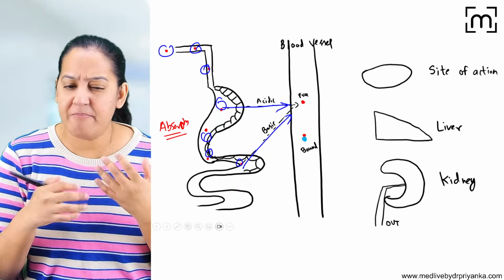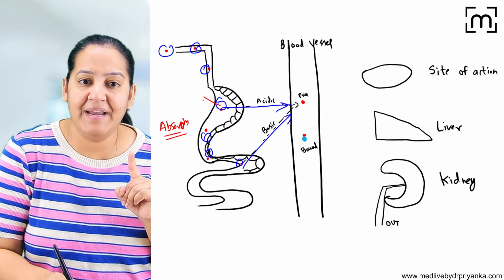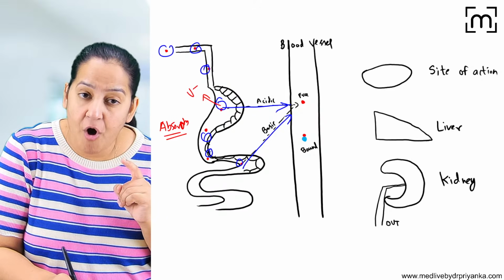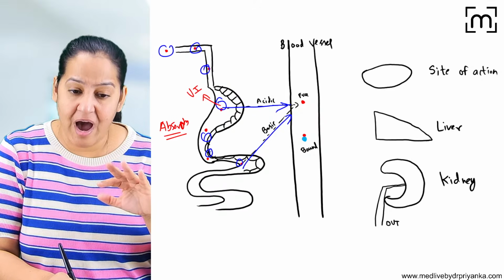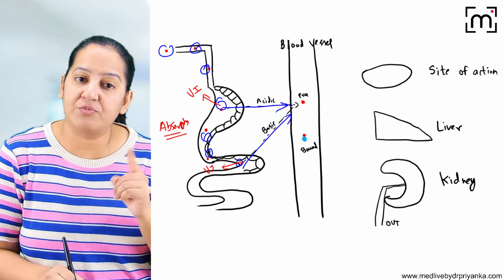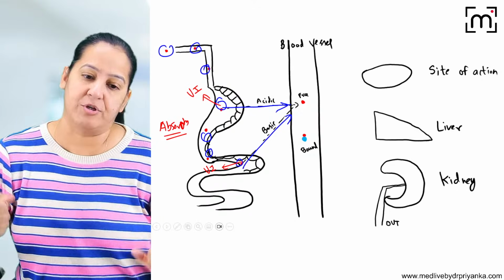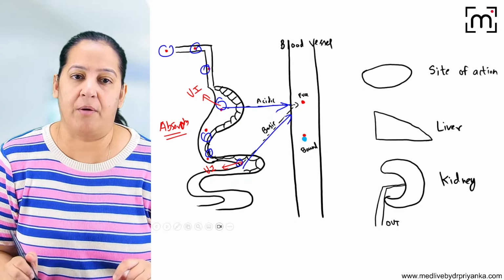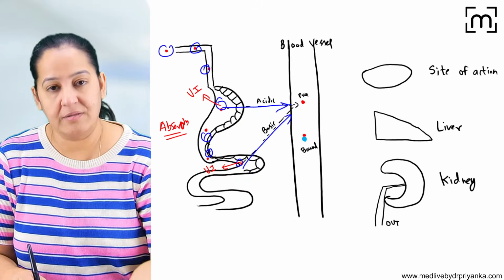If you ask the detail, ma'am, why does it happen? Because in acidic medium, unionized form is more. Acidic drugs are more in unionized form in acidic medium, and basic drugs are more in unionized form in basic medium, and unionized form is absorbed. I want more and more unionized form. Got my point?